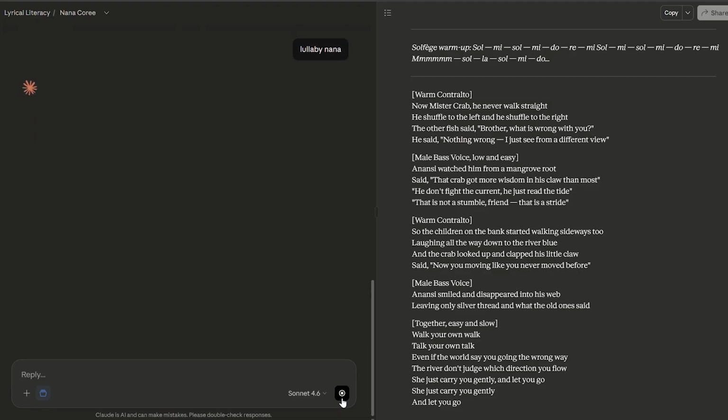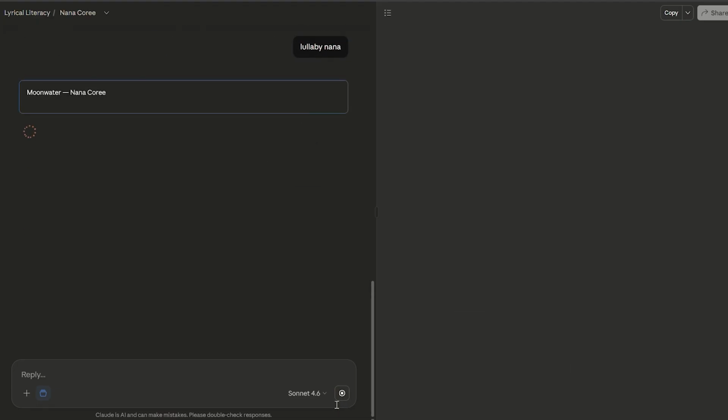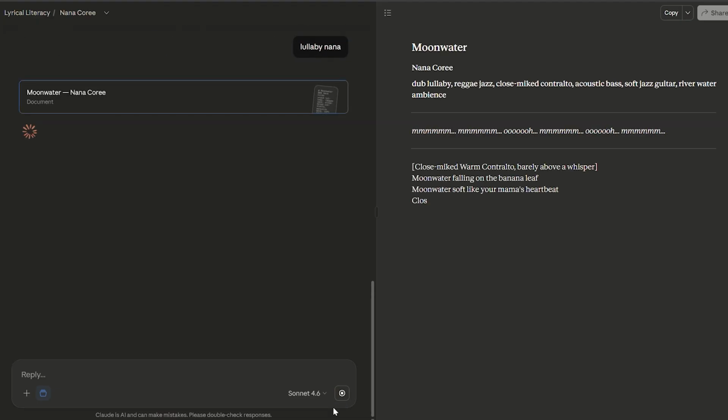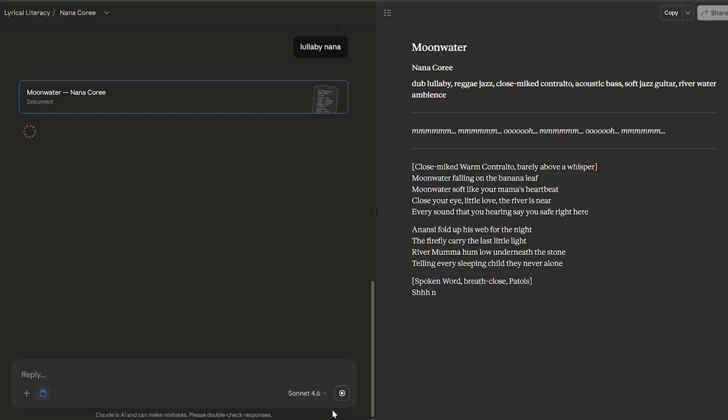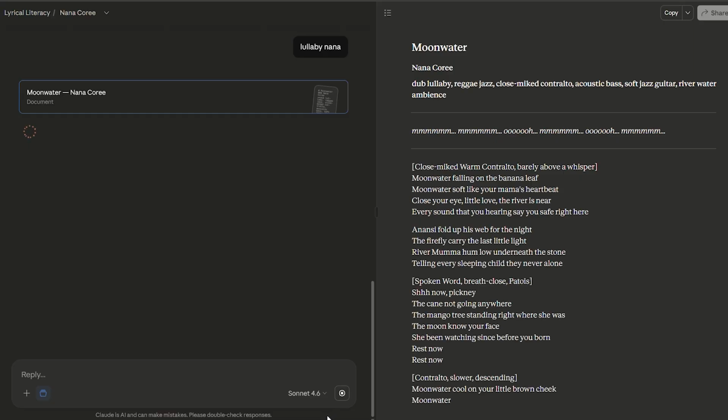Type Lullaby Nana and the tool applies special rules to slow the tempo, smooth the melody, and make the lyrics gentle enough to help a child fall asleep. This one is built with neuroscience in mind.